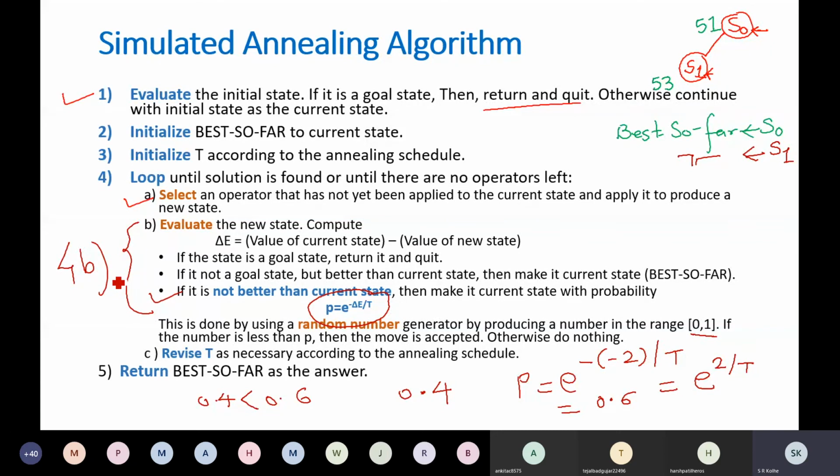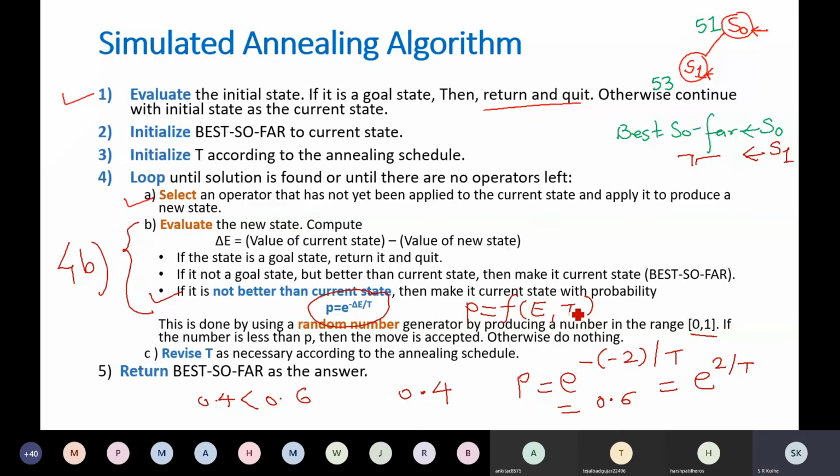You find a probability p, which as I told you is a function of energy and T. Then use a random number generator, which will generate a value between 0 and 1. If the generated value is less than the probability you calculated, that is the probability of selecting the state as the current state.